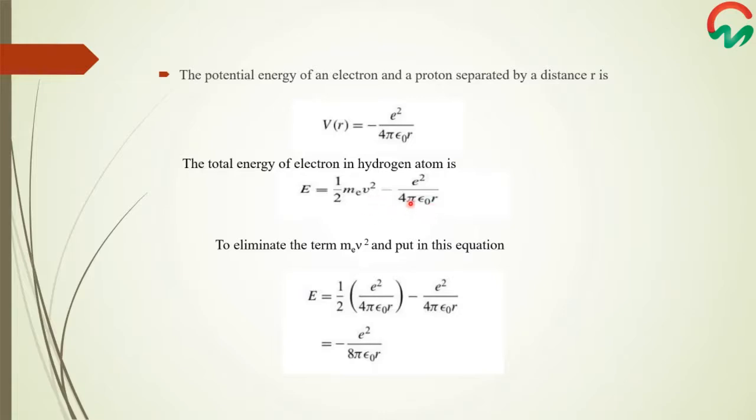In order to make these terms the same, we will eliminate the term m v square and substitute its value by getting it from the first equation of the two opposing forces. Let us substitute it in this equation, and the total energy comes out to be minus e square over 8 pi epsilon naught r.